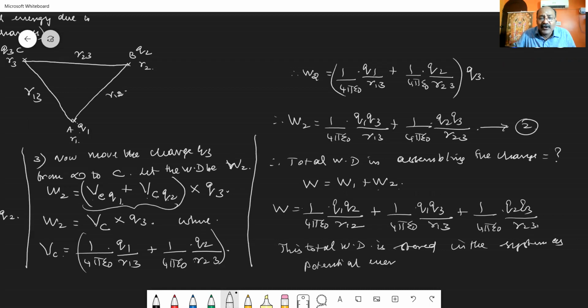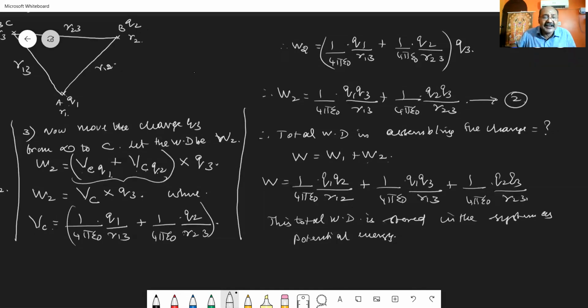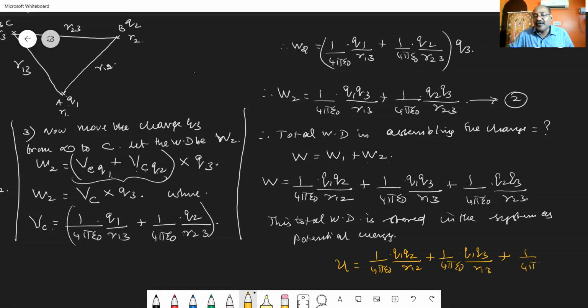So what is the value of the potential energy then? Therefore, the potential energy U is equal to 1 divided by 4 pi epsilon 0 into Q1 into Q2 divided by R12, plus 1 divided by 4 pi epsilon 0 into Q1 into Q3 by R13, plus another 1 divided by 4 pi epsilon 0 into Q2 into Q3 divided by R23.